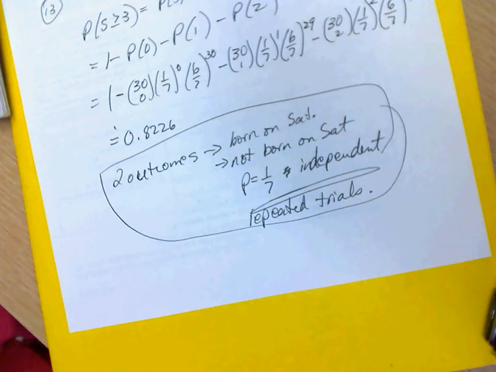Repeated trials. Can I explain? Was there anything else in the homework you'd like me to go over?